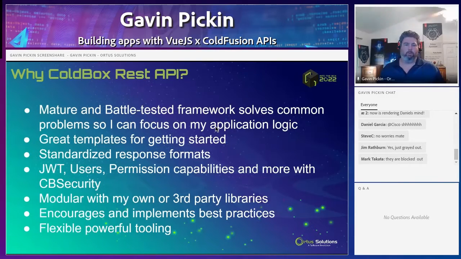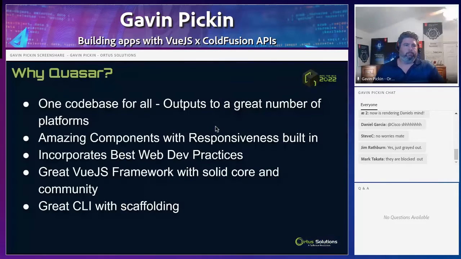So a lot of times people end up building their own response, and everyone's slightly different, but they still end up with the same thing. So a standardized response that you can customize is a great way to get started. And then things like JWT, user permissions, and all that can be built in, and available with CB security. And of course, it's modular, so I can use my own or third-party libraries to make it bigger and better. And it encourages and implements best practices, and it's flexible, powerful tooling. So again, you can customize things. And again, Luis's session was great for showing a lot of these things.